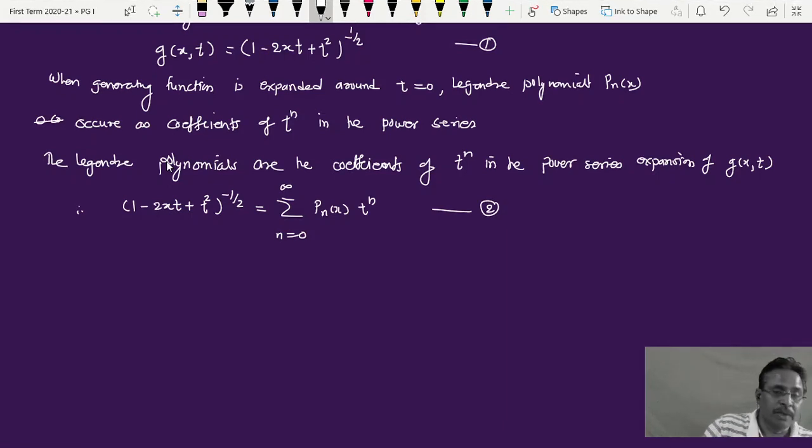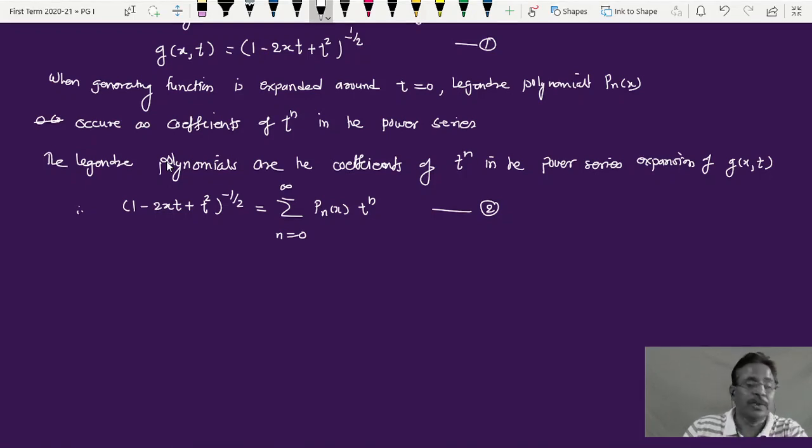We are going to use binomial expansion. Once it is expanded, we get a power series in t with t raised to 0, t raised to 1, t raised to 2, t raised to 3, up to t raised to n. Every term has some coefficient, and all these coefficients are P0 of x, P1 of x, P2 of x, P3 of x, and so on. These are nothing but the Legendre polynomials. So let's do these things as follows.